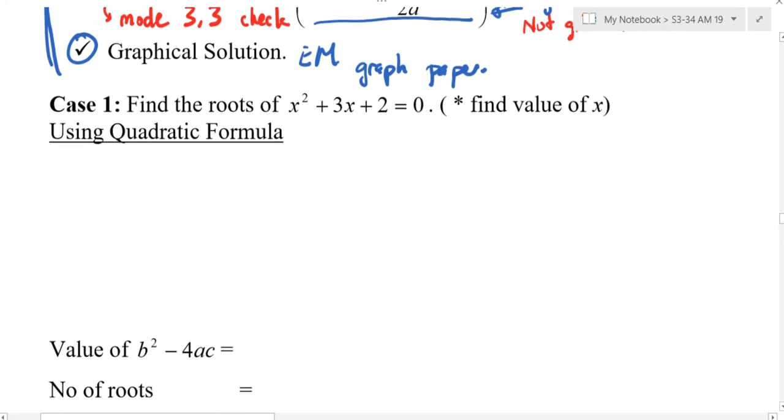Can you try to find the root? Can we use quadratic formula? Can you write down what A equals to, B equals to, C equals to? Can you write down the x equals to minus b?